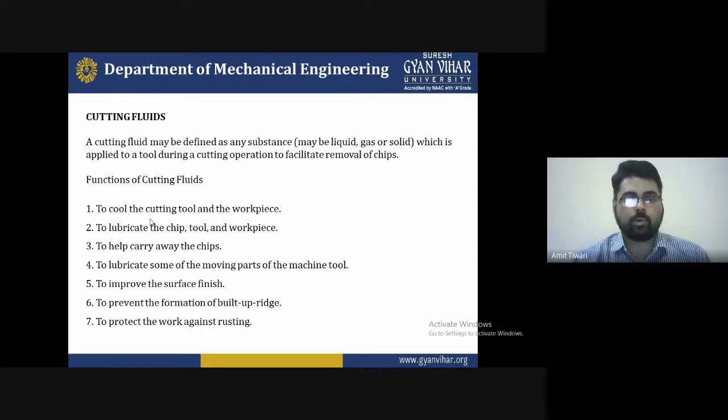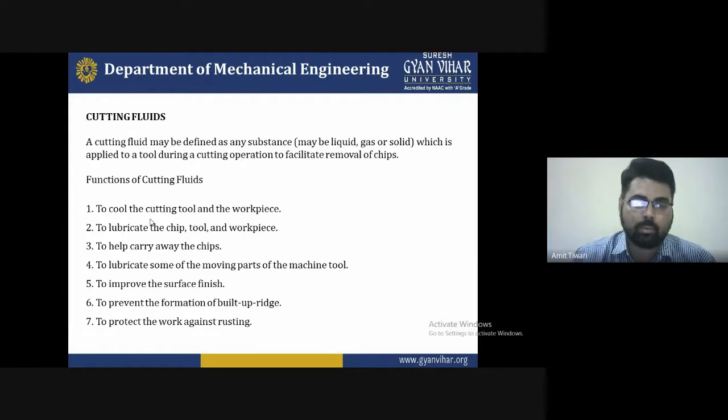So that is the products to work against rusting, basically to understand the protection that is required. It's the most important because unwanted material is absorbed on the surface of the workpiece, which causes a deformation process of the material that is not required for machining. During machining, we want to clean that particular tool or workpiece before starting the machining. So for that we require a good machining operation to protect the work against rusting.